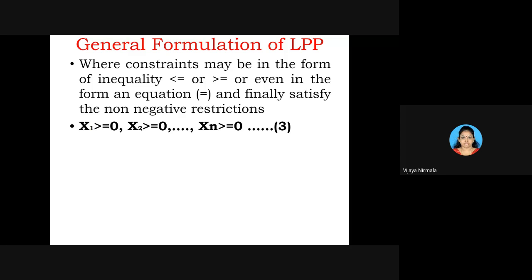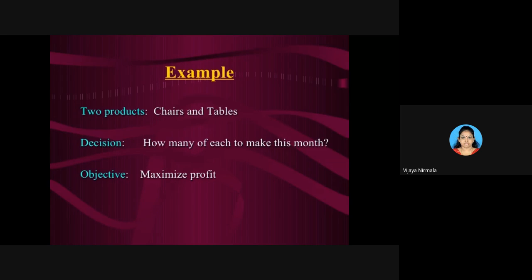a21 x1, a22 x2 and so on a2n xn are less than or equal to b2. In the same way, am1 x1, whatever it may be, greater than or equal to. Even though it may be an inequality function, you must be sure that the variables which you use have non-negative restrictions. That is important, that you have to see. Now let us see this is the third one. So okay, 3 equations you need to write.